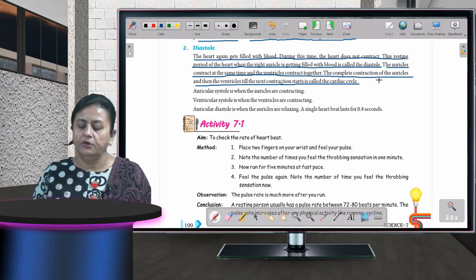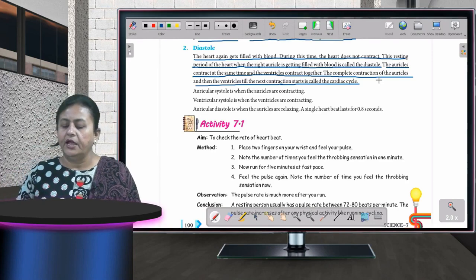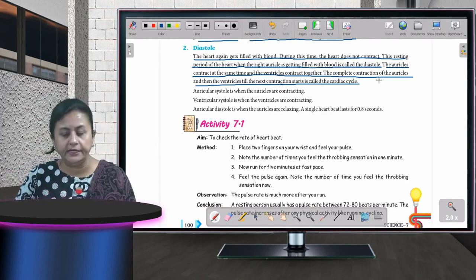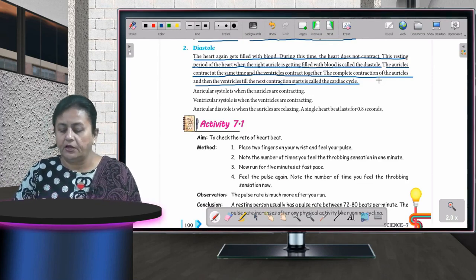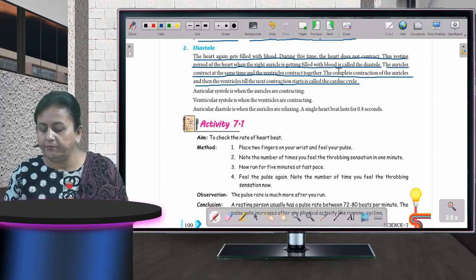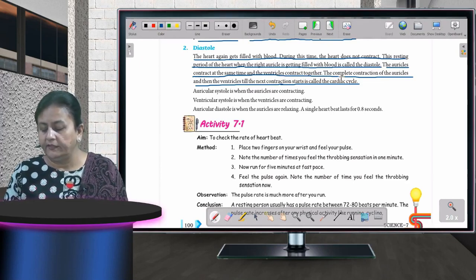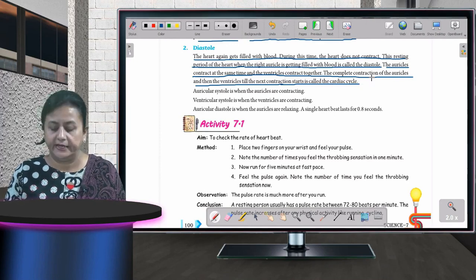So whenever the heart is again filled with blood, during this time the heart does not contract. Now the heart does not contract, but it comes in the period of rest. When the right auricle is getting filled with blood, it is called diastole. The auricles contract at the same time and the ventricles contract together. The complete contraction of the auricles and then the ventricles till the next contraction is called the cardiac cycle.